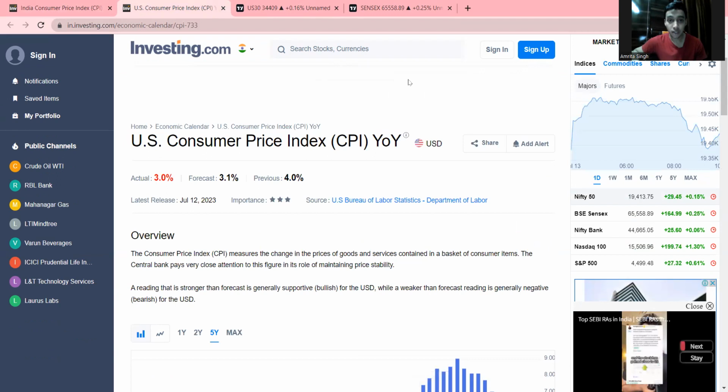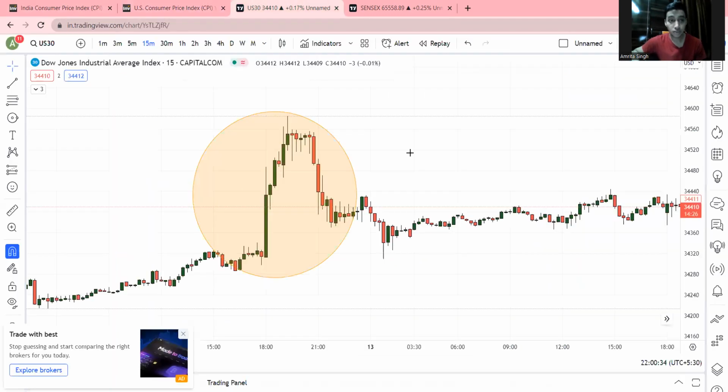So if I talk about the impact on the stock market, if you see on the screen, the Dow Jones reached a high at the peak because of the positive data which came from the government. So you can totally see the impact of the data here.